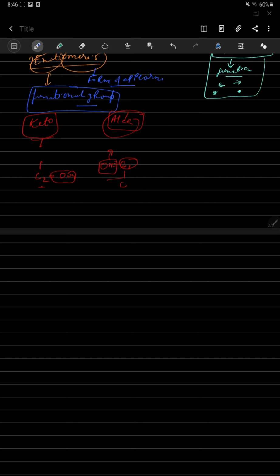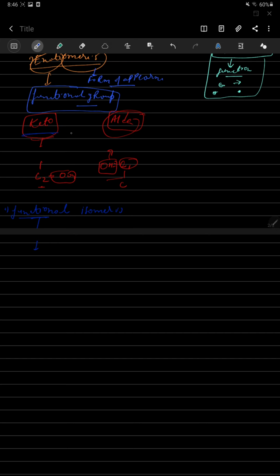And second one is functional isomerism. Functional isomerism means different functional group. I'm saying about different functional isomerism, means the functional group is different.